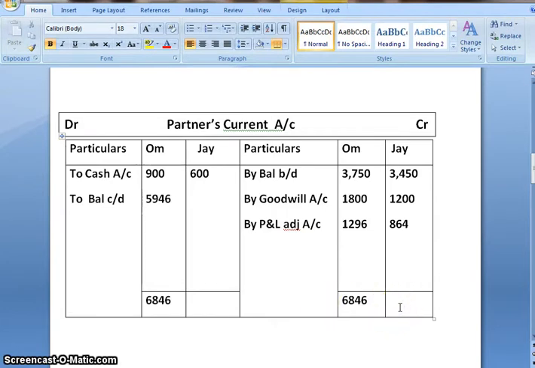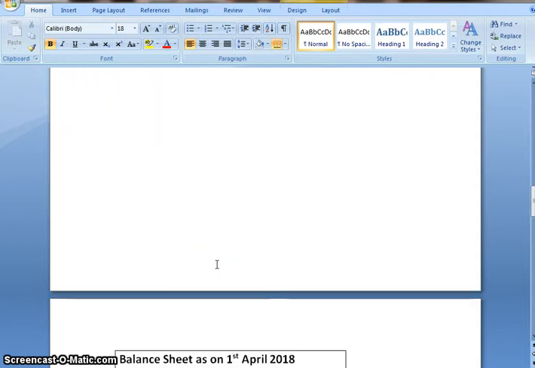For J, on adding the credit side we get 5,514, and after deducting 600, the balance would be 4,914. Final step, partners' current account closing balance we will transfer to the new balance sheet.